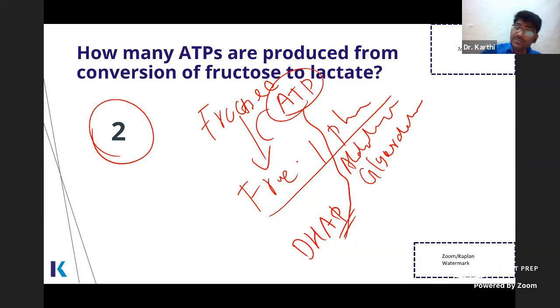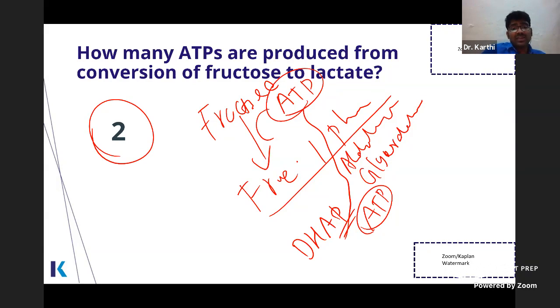So we have to phosphorylate this glyceraldehyde also. So we use another ATP. So it is like glycolysis only, right? In glycolysis also, we have to use 2 ATPs. Okay, so we get 4 ATPs. So 4 minus 2, you get 2 ATPs.